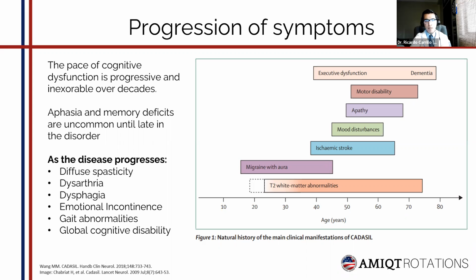Finally, on the bottom, we have T2 white matter abnormalities that increase progressively and become constant by around 35 years in all patients. The exact age at the earliest onset is uncertain. That's why the dotted line. But basically, after 35 years of age, all patients present with this type of abnormalities that we'll see soon.